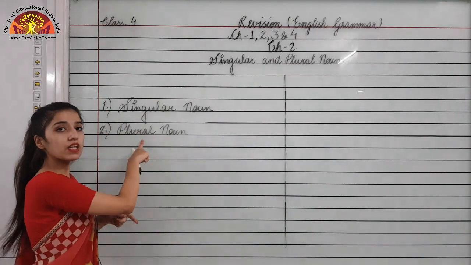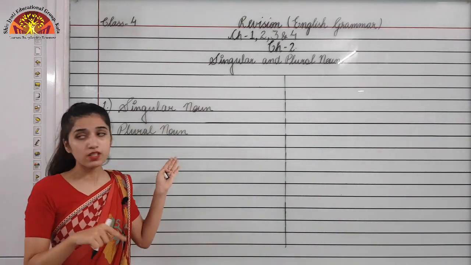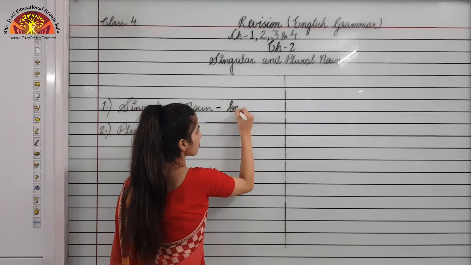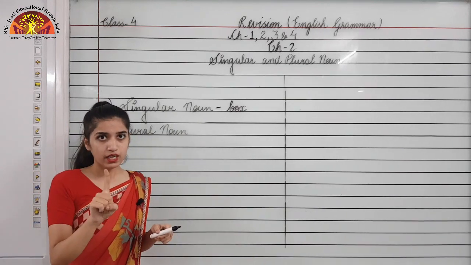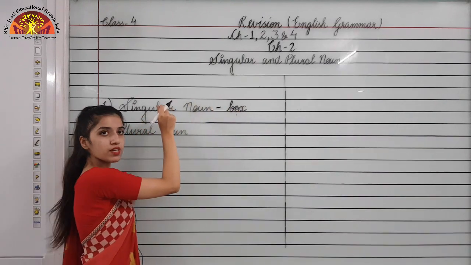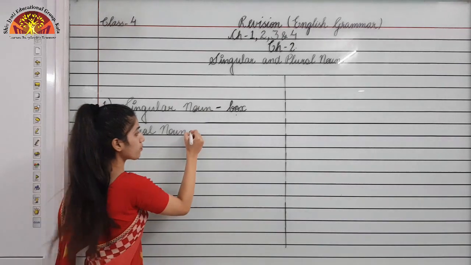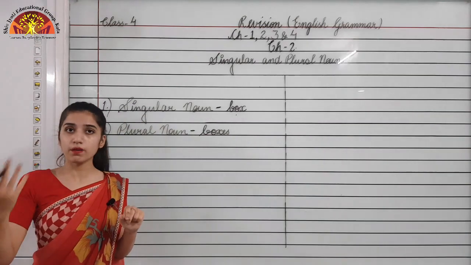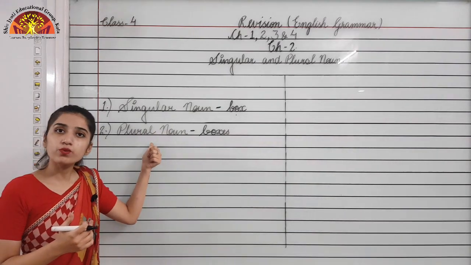So what would that noun be? Plural noun. I will give you examples of both, singular and plural. First we will take the example of singular noun. I am writing box over here. So box is referring to only one box, right? So this is the example of singular noun. But what would be the plural noun of box? The plural of box would be boxes. That means boxes refer to more than one box, right? So this is an example of plural noun.